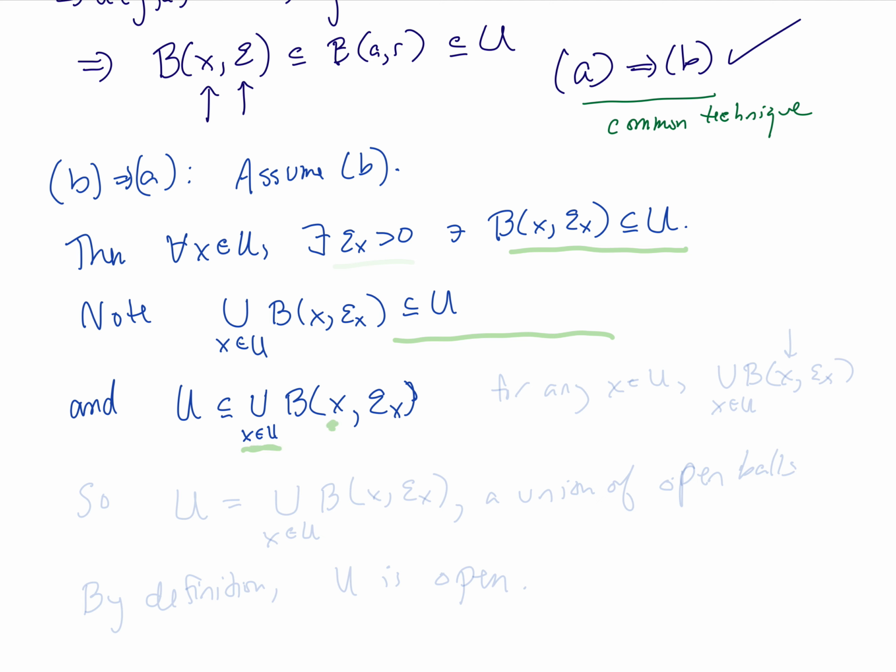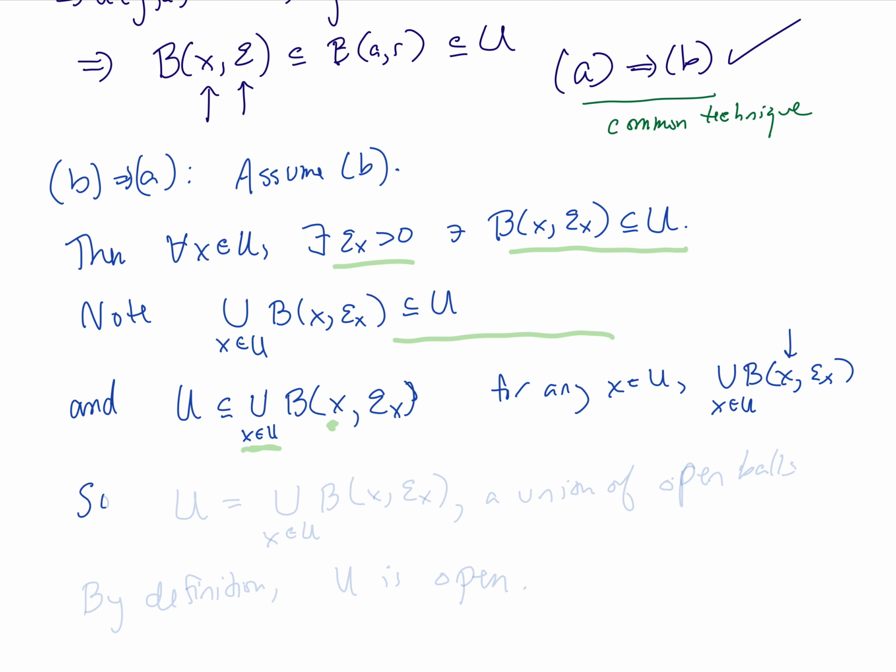So for any x in U, clearly, the union of these open balls centered at x with radius epsilon, for x in U, for any x in U, well, the ball clearly contains x because epsilon sub x is a positive radius. And so we have that the first set contains the second set contains the first, and therefore those two sets